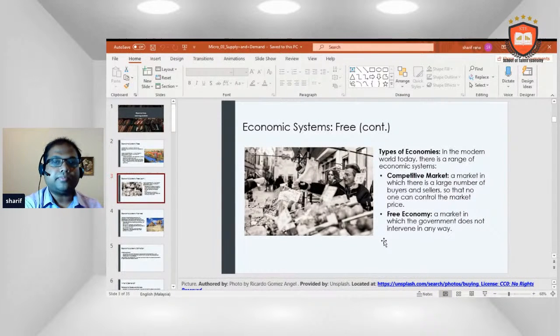Economic system. Types of economic systems. If we focus on the types of economic systems in the modern world today, there is a range of economic systems. Competitive markets: a market in which there is a large number of buyers and sellers so that no one can control the market price. Free economy: a market in which the government does not intervene in any way.